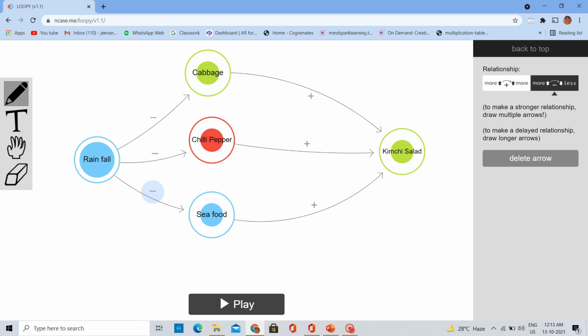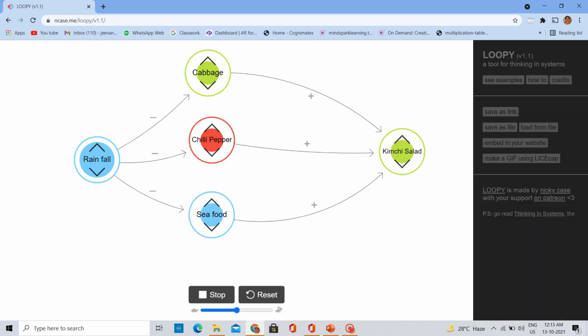And you can see here the cabbage, chili pepper and seafood, all these three elements are directly proportional in making the kimchi salad. So after doing this, we'll see whether it is working properly or not. Just click on the play button, then it is going to show you the up arrow and down arrow in the rainfall element.